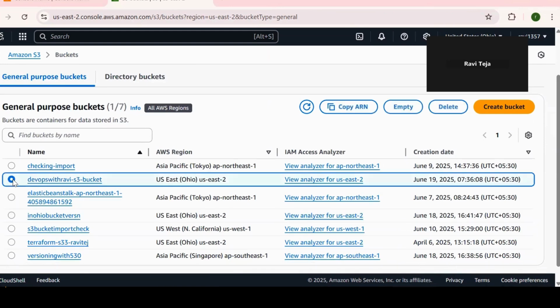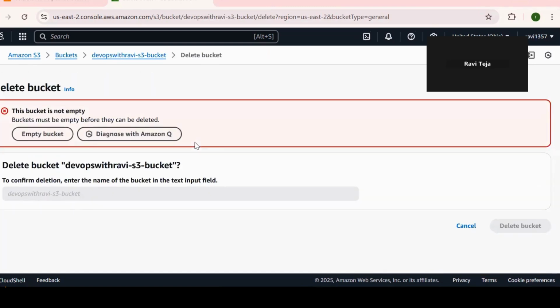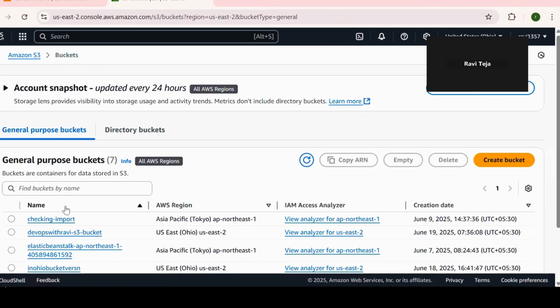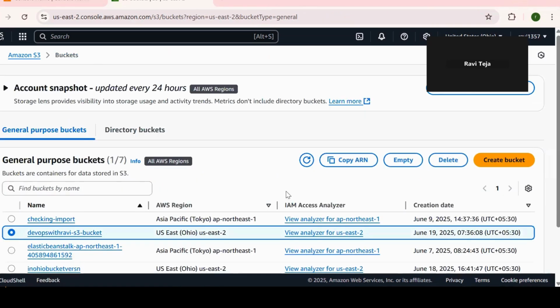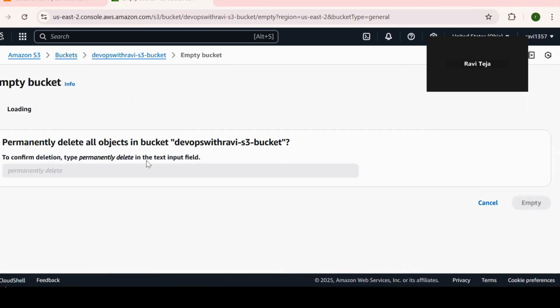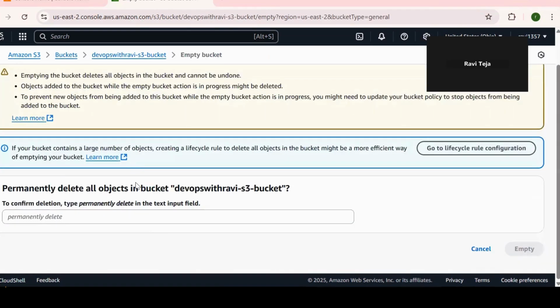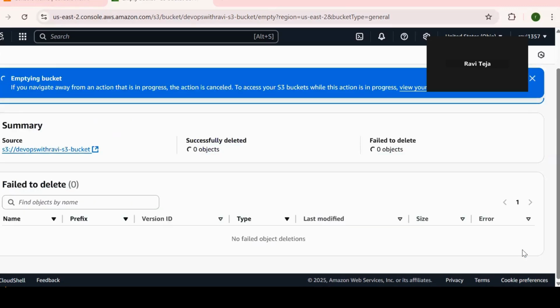Click on this. Delete this. Okay, this should be emptied because I have stored some data, right? So first we should empty it. Just come down. Enter permanently delete here. Click on empty.